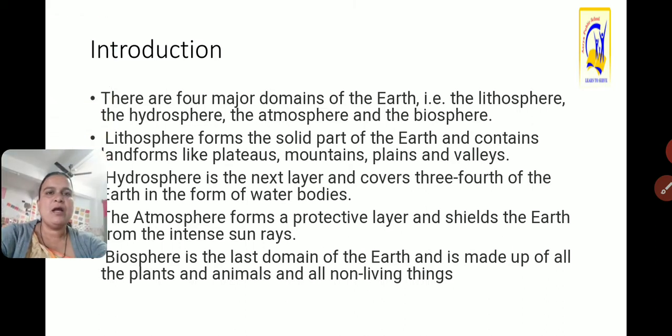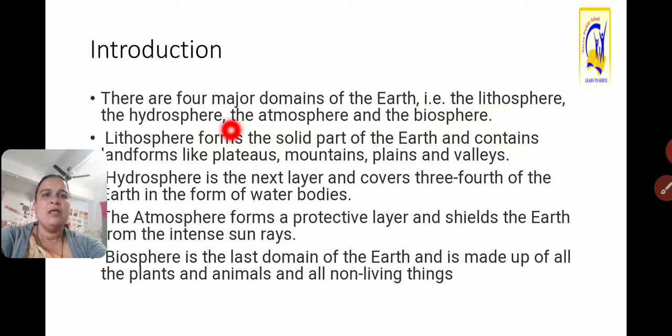Introduction. There are four major domains of the Earth. It means Earth is divided into these four major domains, for example the lithosphere, the hydrosphere, the atmosphere and the biosphere.